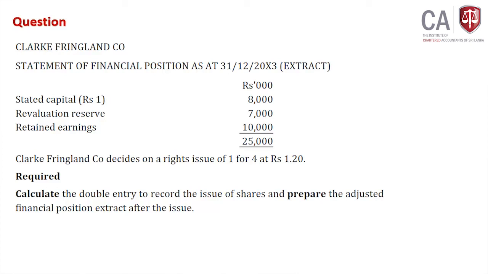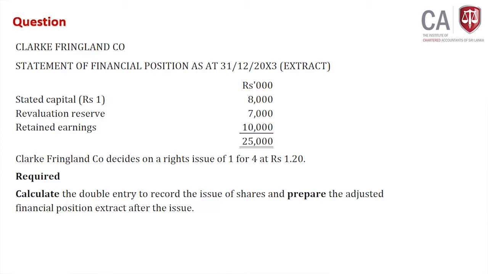Stated capital 8,000, revaluation reserve 7,000, retained earnings 10,000, altogether 25,000 total equity. This company has decided on a rights issue, one for 4 shares at 1.2 rupees. Calculate the double entry to record the share issue and prepare the adjusted financial position extract after the issue.